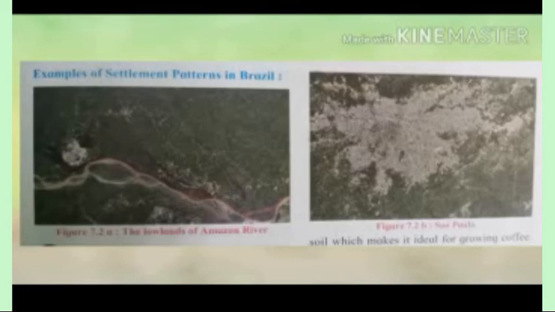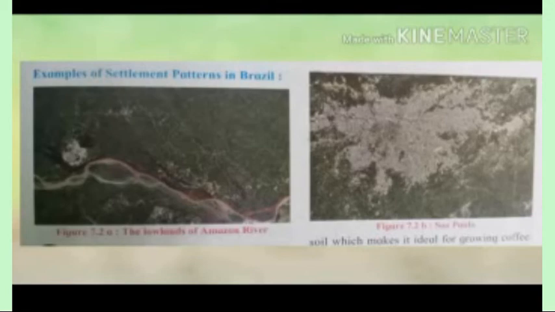And in the same manner we learned that Sao Paulo is located in the southeast part of Brazil, and here we can see a densely populated area, and a lot of development is also here. Before, Europeans settled in the coastal areas of Brazil, and now the settlements have developed and are densely populated, especially in the southeast part of Brazil. We already learnt about that in the previous chapter.